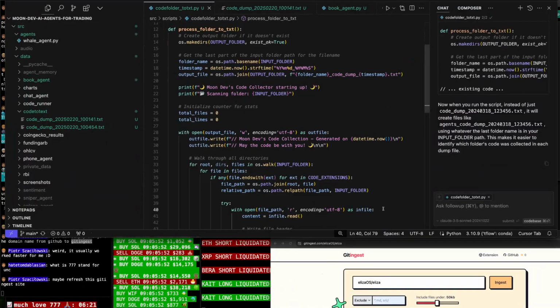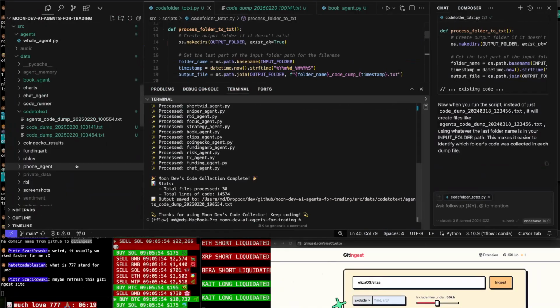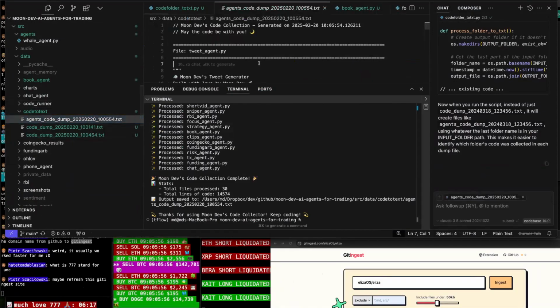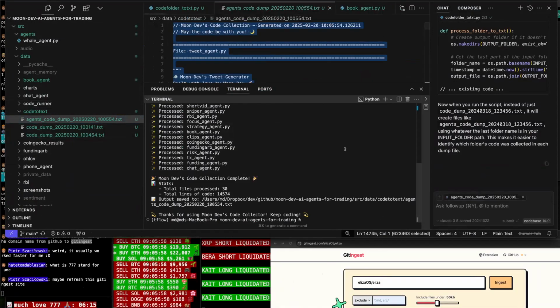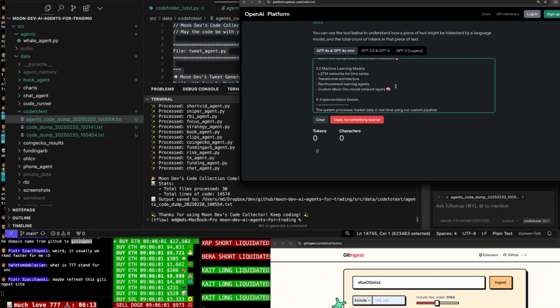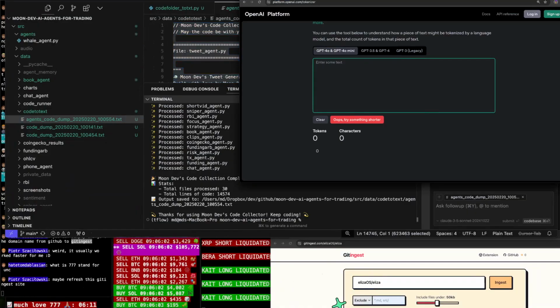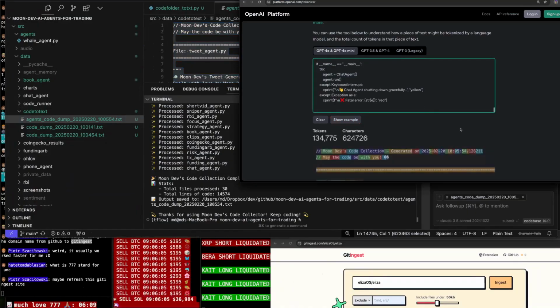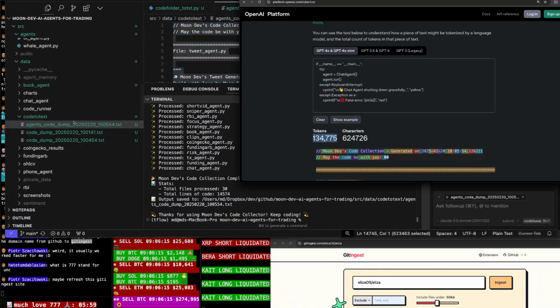It's just too big, probably. I beat it, though. I won, dude. Okay, so before he had 300,000, and now delete that and let's paste this in. 624,000 characters. No, sorry, tokens is 134,000. Okay, that's decent.